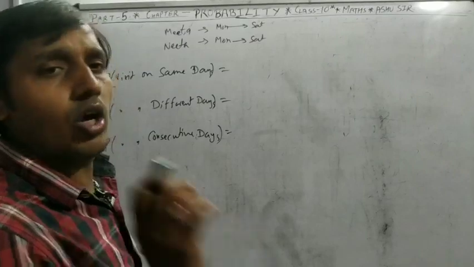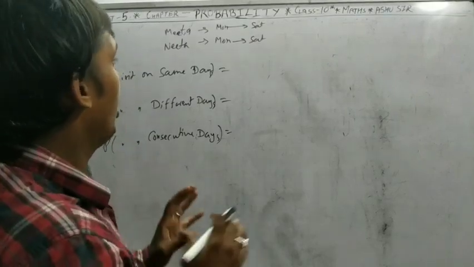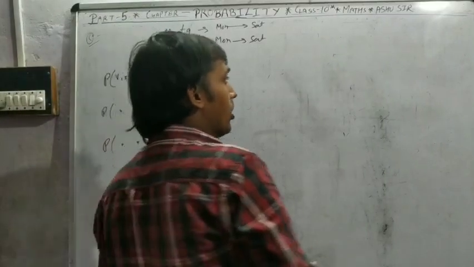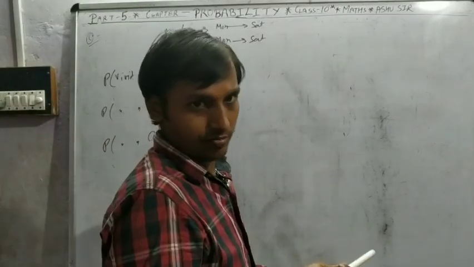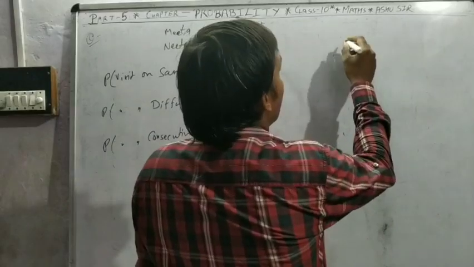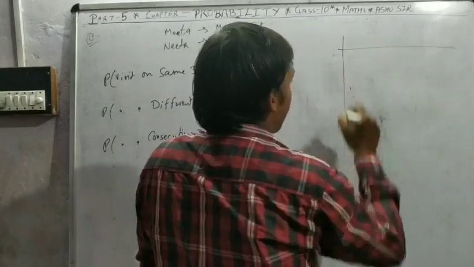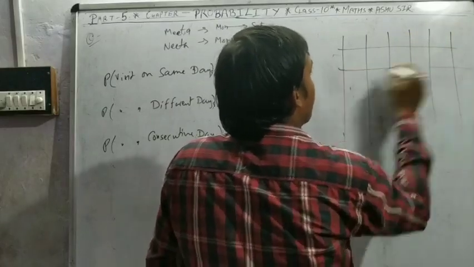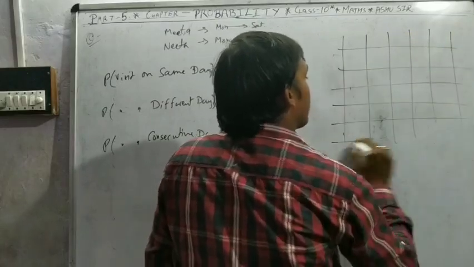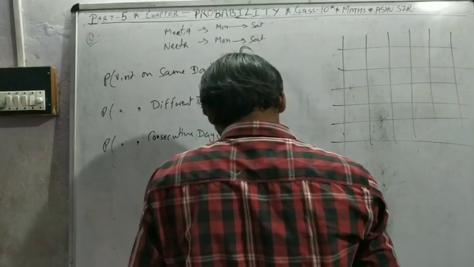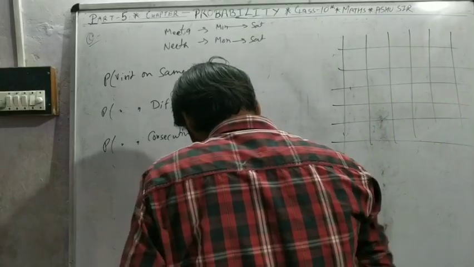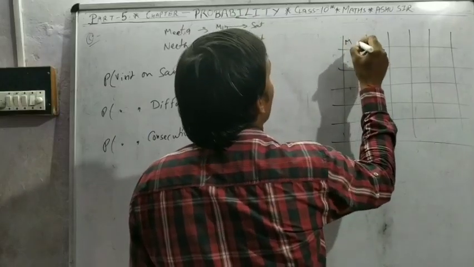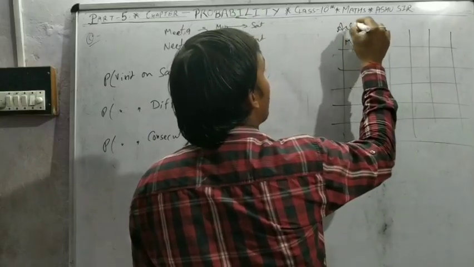So in your mind, see, from Monday to Saturday they have 6 days. So possible outcomes are 6 into 6, 36. But how do we make them? If Meeta is Monday, these are all possible outcomes.